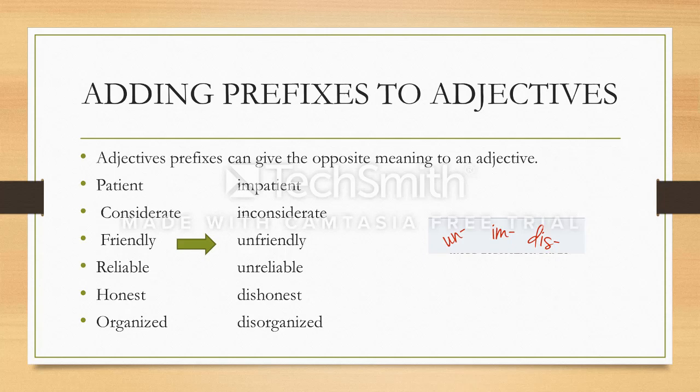Reliable, unreliable. Honest, dishonest. Organized, disorganized. Now these are just a few examples. There are many other adjectives that become completely opposite when you add prefixes to them.